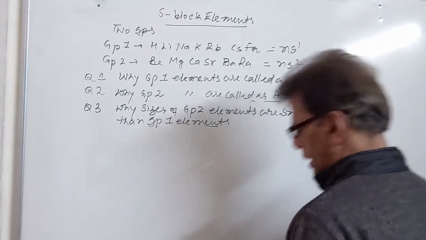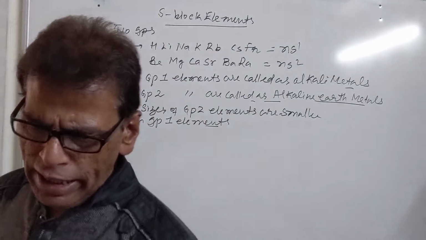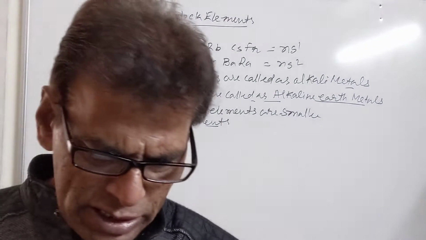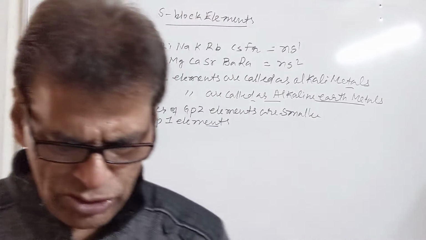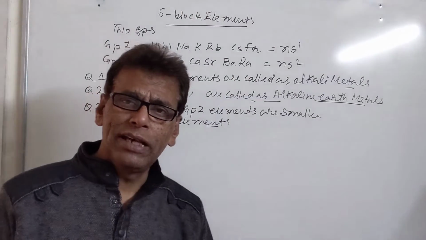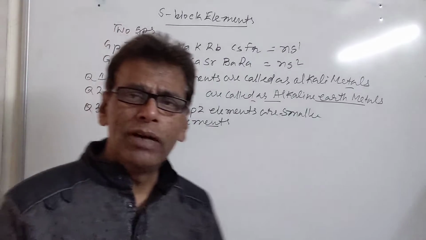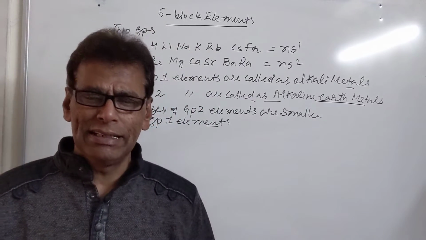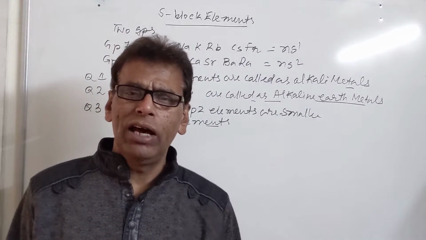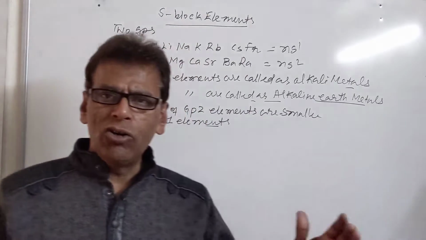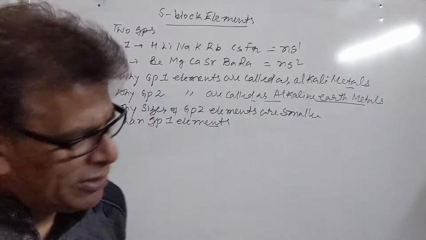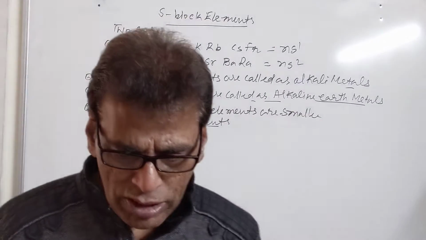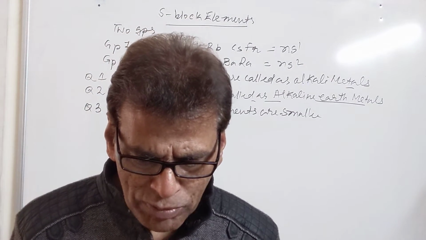The reason for this is when we move left to right in the periodic table, the nuclear charge continuously increases, but the number of outer shells does not change. The number of outer shells remains the same. So in the case of alkaline earth metals, the nuclear charge increases as compared to alkali metals. That's why the outer electrons are pulled nearer to the nucleus, and the atomic sizes of group 2 elements become smaller than the atomic sizes of group 1 elements.